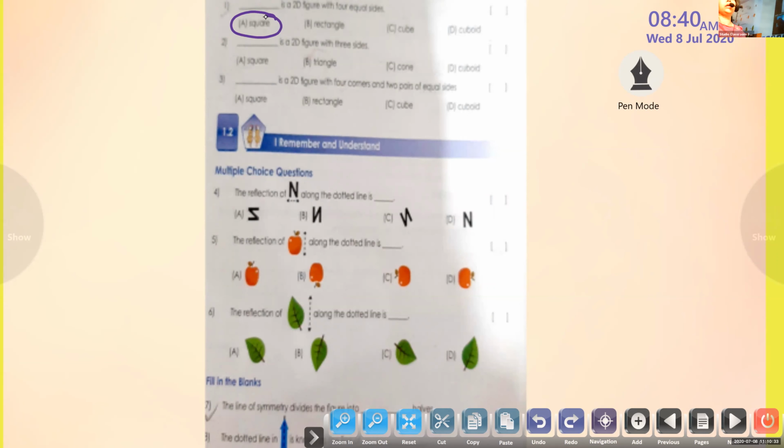You know that square is a 2D shape. And what is the special feature for square? All the sides are equal. Okay. So, Dia. Yes, ma'am. Okay, all the children, please mute. Who is calling that? Riddhi. What about Riddhi?